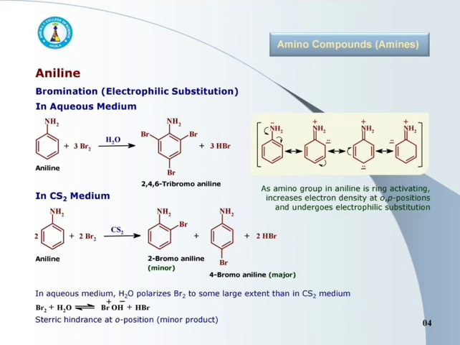As a result, tri-substitution occurs in aqueous medium. In CS2 medium, bromine molecule polarizes slowly, or we can say very weakly. Also, because of steric hindrance at ortho position, para substitution product is usually a major product.